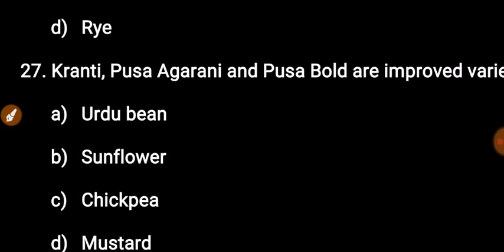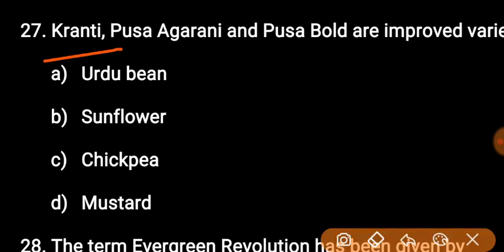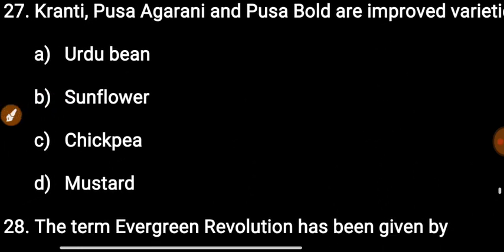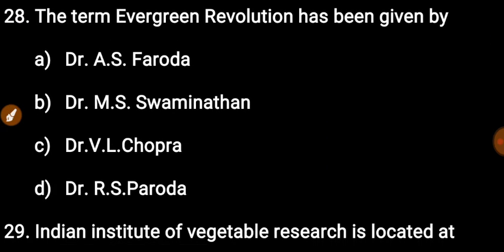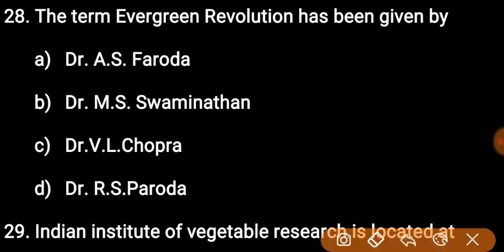Next question: Kranti, Pusa Agrani and Pusa Bold are improved varieties of urad bean, sunflower, chickpea, mustard. Mustard is right. Next question: the term evergreen revolution was given by Dr. M. S. Swaminathan.